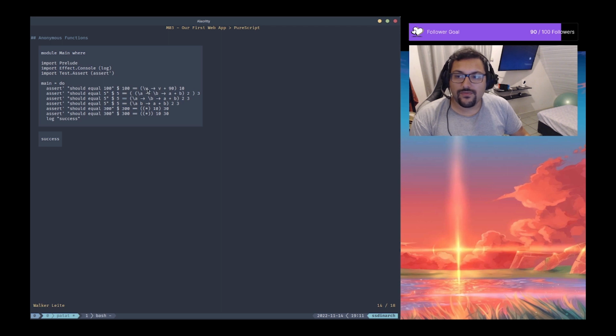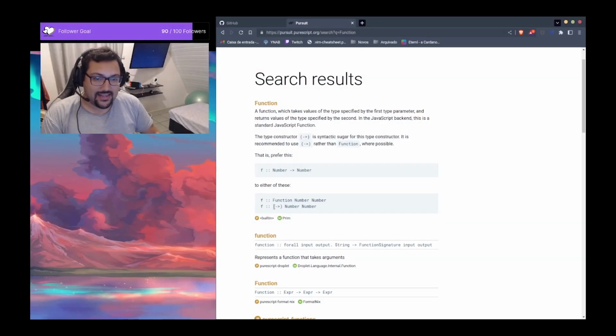So v here is going to be the first parameter of the function, and the function implementation on the right side should be v plus 90. Okay, this is a function. So the return of this is going to be a function, and you can see this is exactly this thing that we have here.